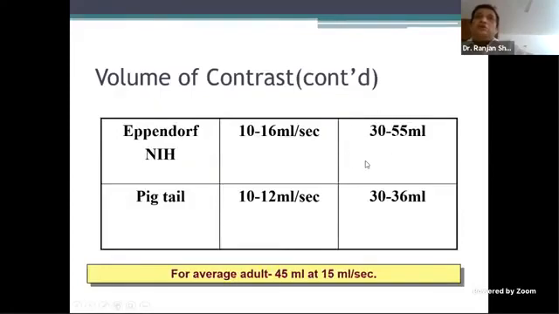So the total volume of contrast is 30 to 55 depending on the chamber, and ml per second could vary from 10 to 15 ml per second. Typically it is 30 to 45 at 15 ml per second. Ml per second also depends on the heart rate. If there is a lot of tachycardia, your flow per second has to increase.